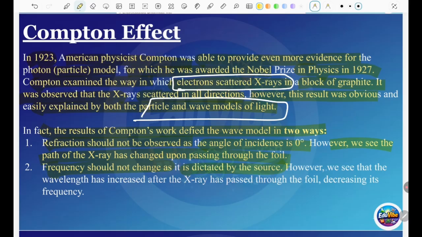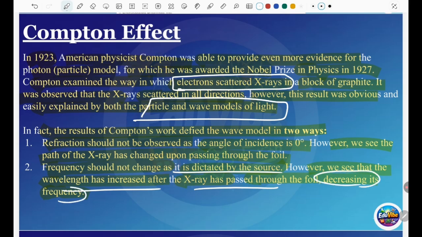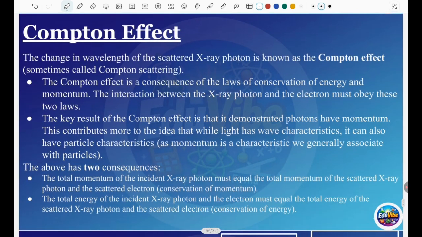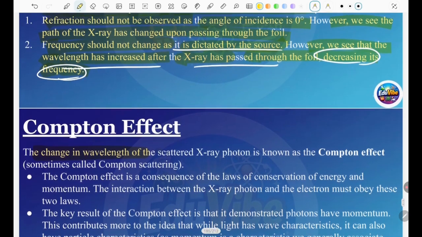Second, frequency should not change when directed by the source. However, we see that the wavelength increased after the X-ray passed through the foil, decreasing its frequency. When they directed the source, the wavelength increased after the X-ray passed through the foil, and the frequency decreased. So this Compton effect tells us what happens, and in the end, it describes the change in wavelength. The wavelength increases.